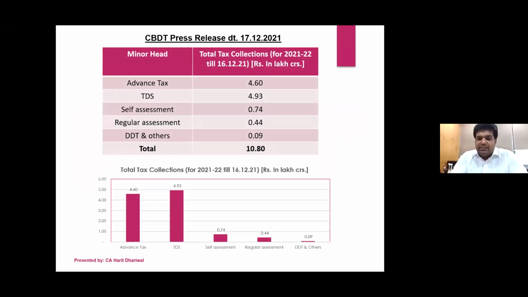Now coming to TDS, this was the latest figures that we have as far as the tax collections are concerned. Press release dated 17 December 2021. We have the following data: out of 10.80 lakh crore of tax collection, TDS constitutes around 45 to 50%. So you can see 4.93 lakh crore out of 10.80 lakh crore, roughly 46% on average, is TDS as far as the total tax collection is concerned. So you can see how important TDS is as a source of revenue for the central government.